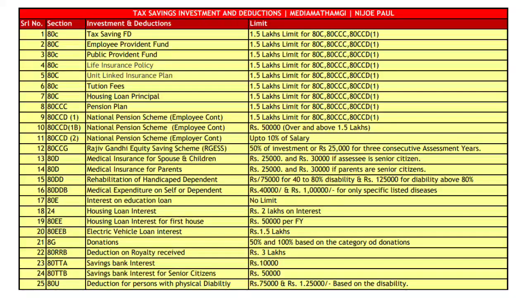Section 80C, 80CCC, 80CCD(1), all these three sections together have an investment cap of 1.5 lakhs. So that includes all this kind of provident fund, public provident fund, VPF, life insurance, tuition fees, LICs, housing loan principal, pension plans, and national pension scheme employee contribution. And all these things together, there is a cap of 1.5 lakh rupees. Now, over and above this 1.5 lakh rupees, what all things can we do?